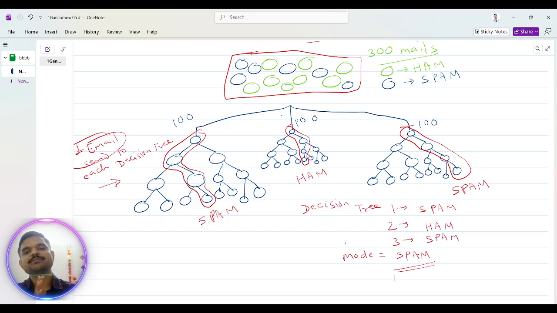But in a classification data set, we will take the classification output column and take the mode of the decision trees' outputs, and we will predict whether that particular email is spam or not, whether it is yes or no, true or false, north, south, west, and so on. So the random forest is basically a forest of so many decision trees.